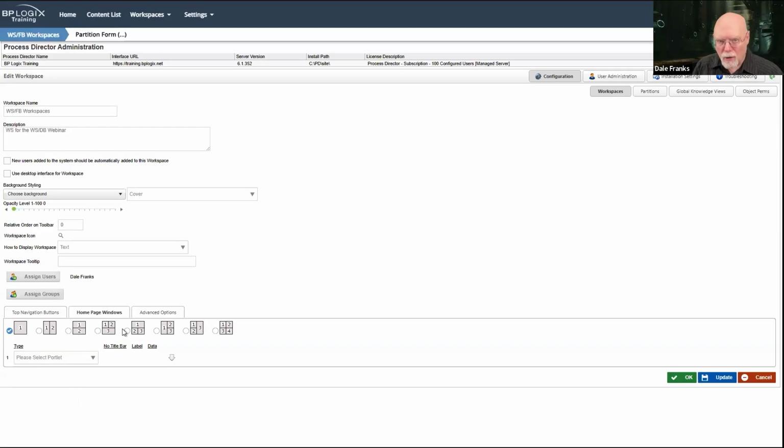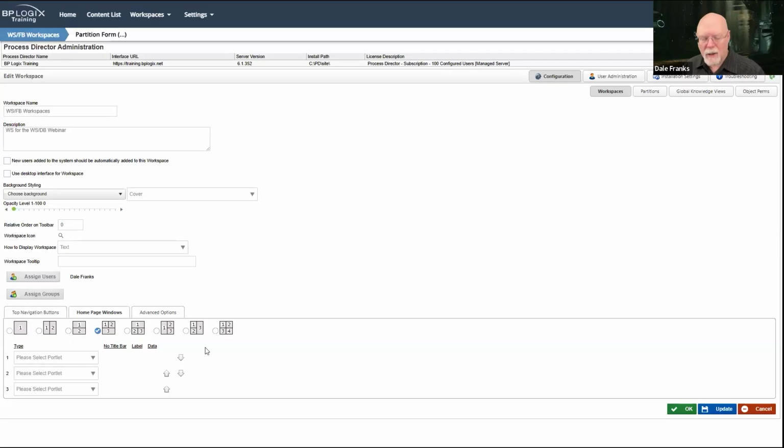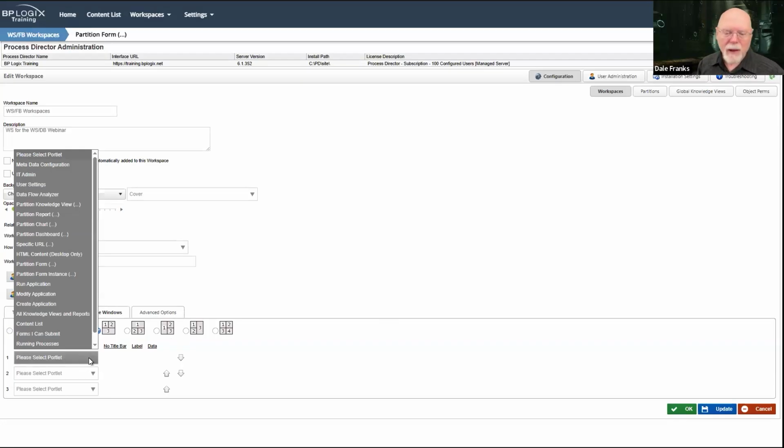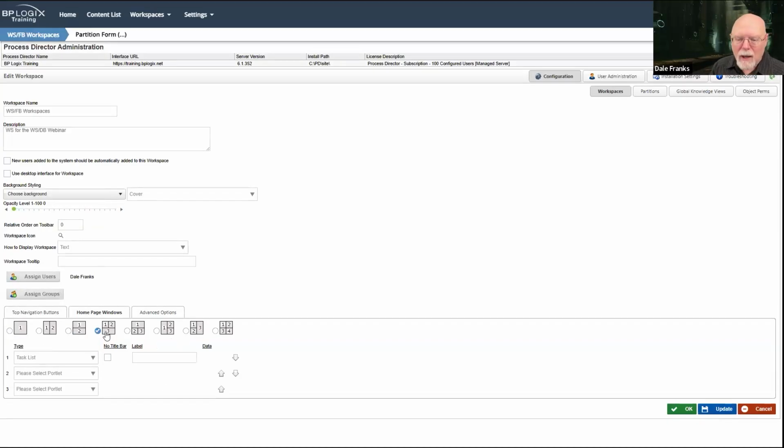In a traditional system, before we had dashboards and before we had the ability to use forms as a dashboard for a UI, we only had these portlets here. So for the most part, you would have just chosen a portlet, and this functionality still exists, and it's still perfectly valid if you want to do it this way. So if I decide that, okay, I want to show, and we'll just pick some of the Process Director objects. Well, I obviously want to show the task list. So here's what we're going to see.